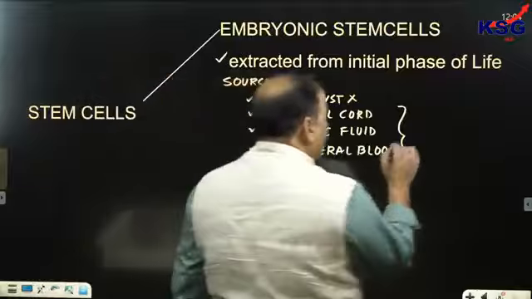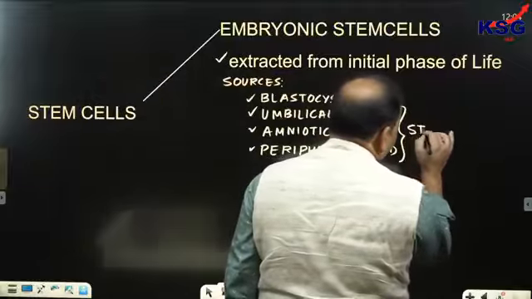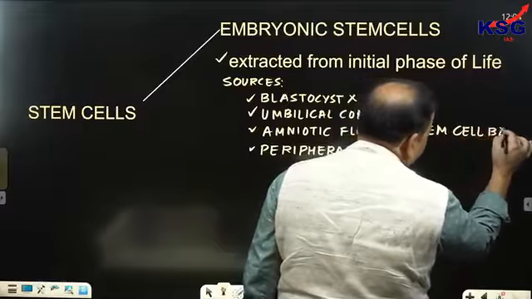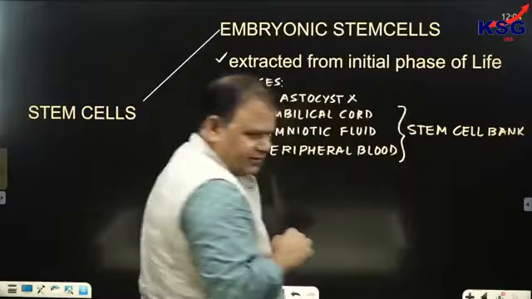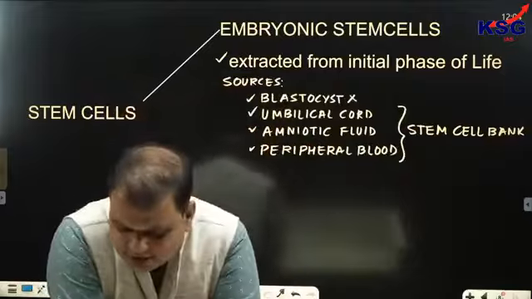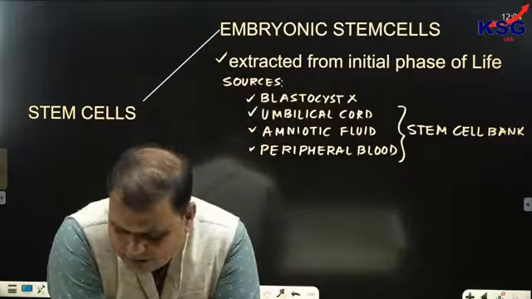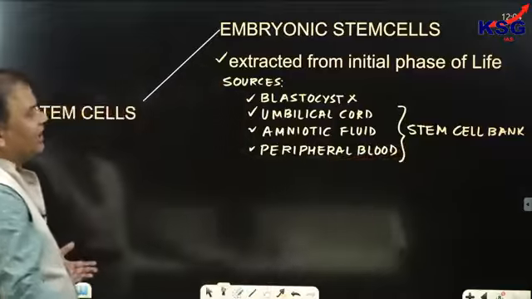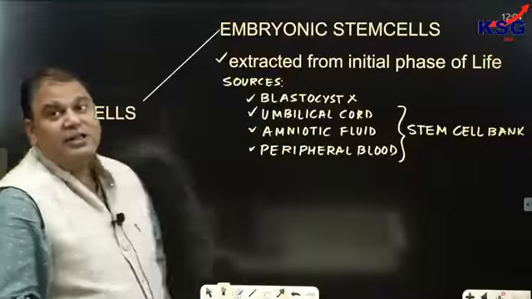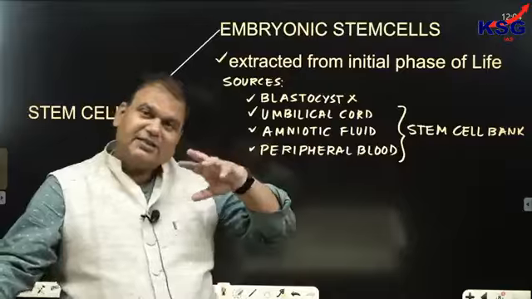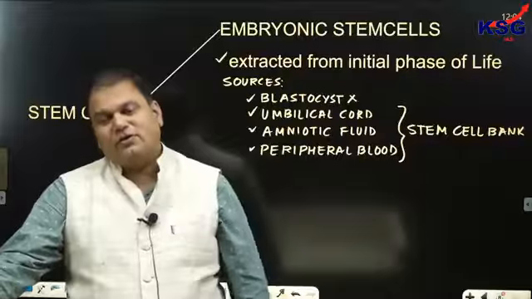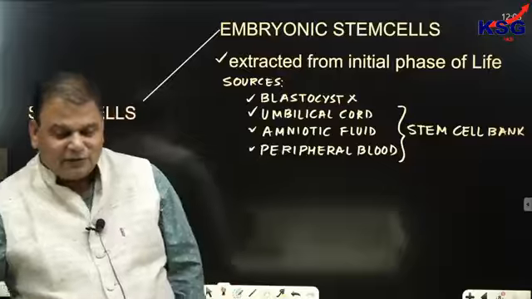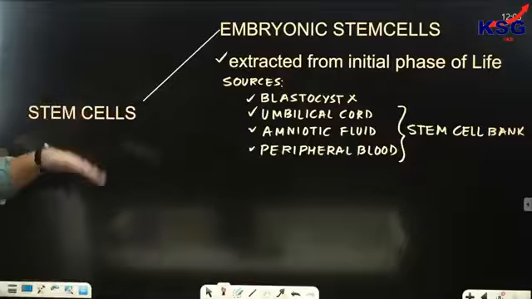Now where would these be stored? They would be stored in a stem cell bank. I hope the question that you have asked is clear, that many a time it is said to preserve the umbilical cord and umbilical fluid at the time of birth. Why? Because this would be stored in a stem cell bank, and if the child meets an accident in future, these cells can be utilized for making organs, curing diseases, or making tissues of that child. Clear? So this is embryonic stem cell.